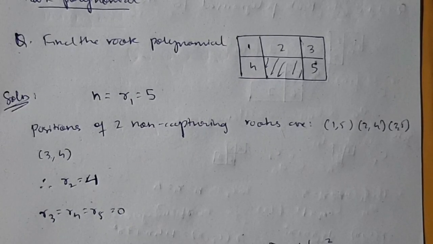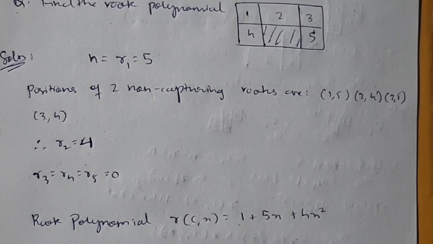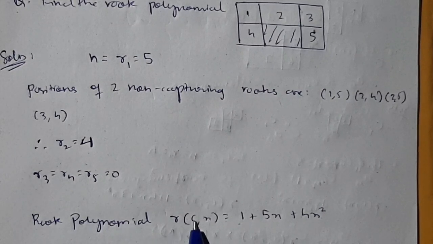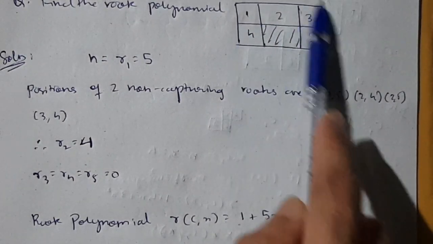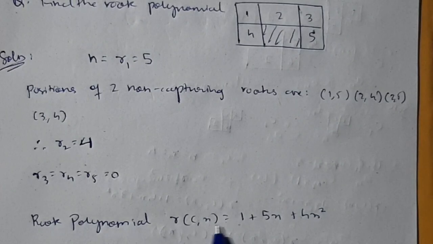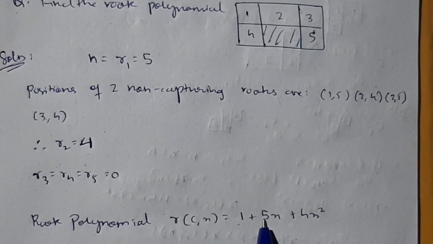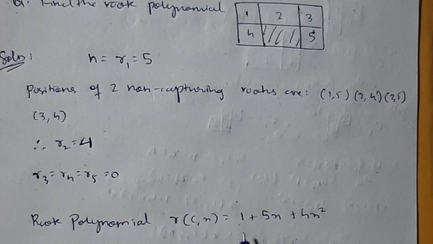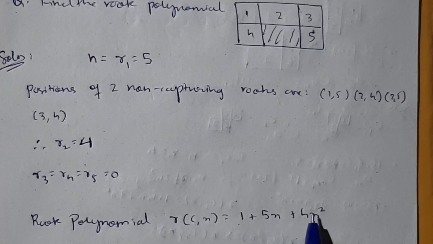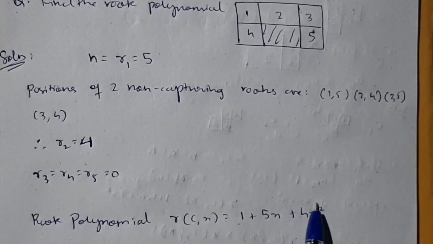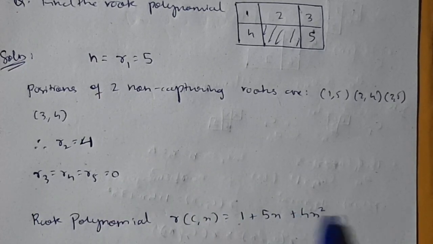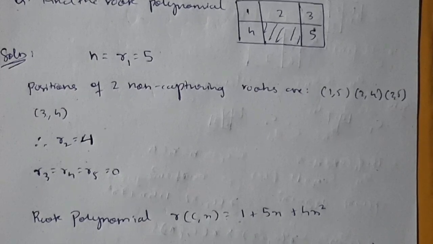The rook polynomial formula is this: R of C comma x. C means this box, this box is known as C. That is equal to 1 plus 5x, where 5 is this R1. So 1 plus R1x plus R2x square, 4x square. If R3 was also there, R3x cube. In that way you need to write the rook polynomial, and that's the end of the question.